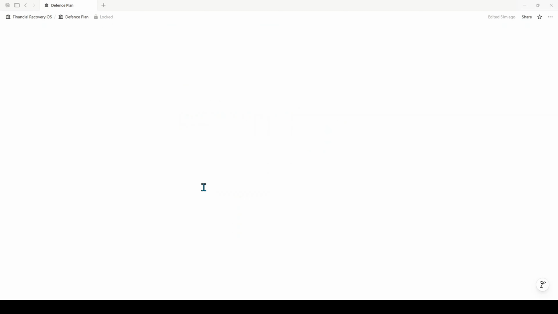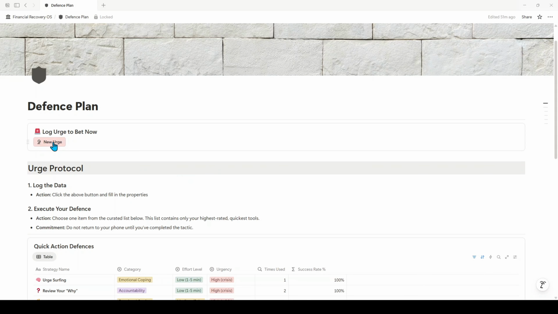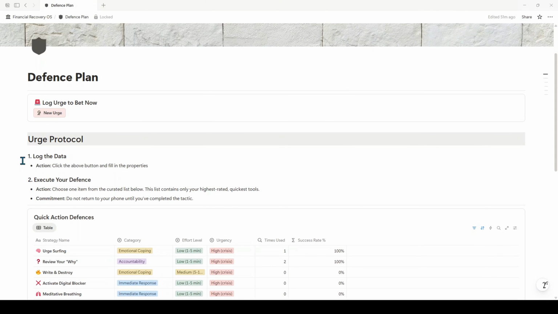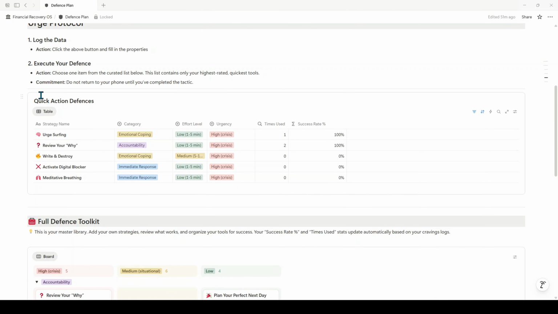So this shows all of the defenses available to you, and you can also add more that work for you. So once again, it has that same log urge to bet now button, which was on the main dashboard, which opens up the exact same page where you log the time, the difficulty, the strategy you used, and so on and so forth. Has the protocol. So first you log the data using that button, and then you execute your defense. So these are some defenses I had listed because they were the quickest and lowest effort level to activate. And then they're also ordered by success rate and how many times you've used them.